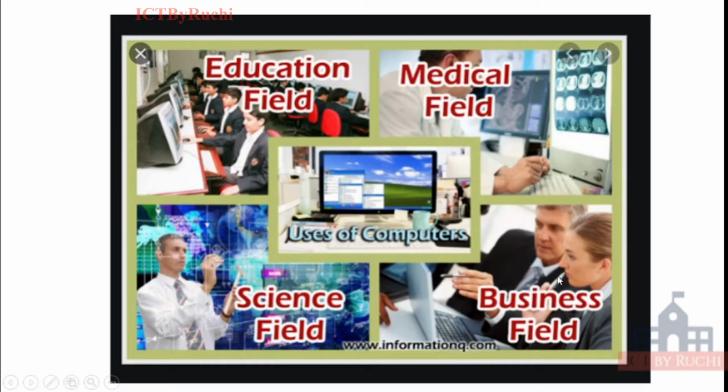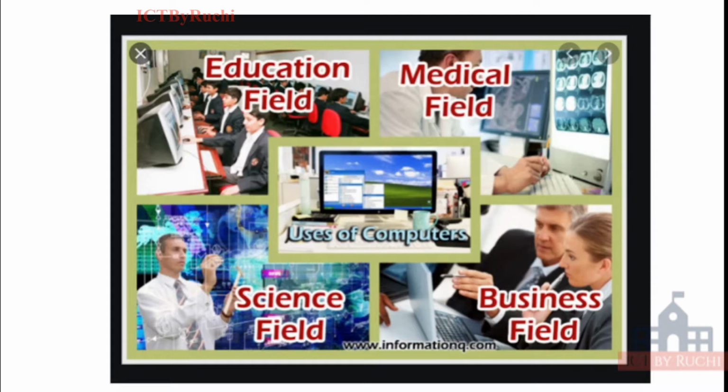Last is the business field. We can see businesses happen in a bank and offices. So what is the use of a computer in the business field? In banks it is used for updating the passbook and working with software. In shopping malls, which are a business, a computer is used to generate a bill and to find the items and their price. For shopping, like we do shopping on Amazon, Flipkart, that is online business, shopping, purchasing. So this chapter is all about uses of computer in different fields.